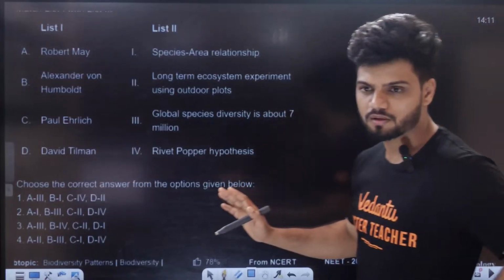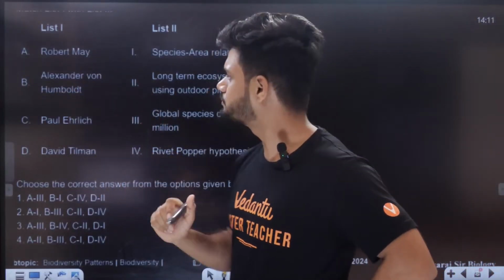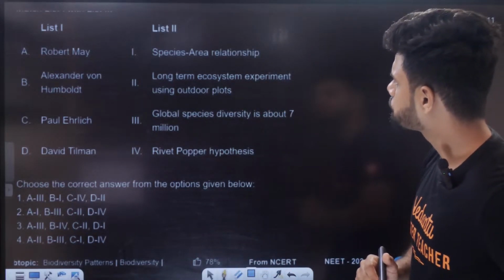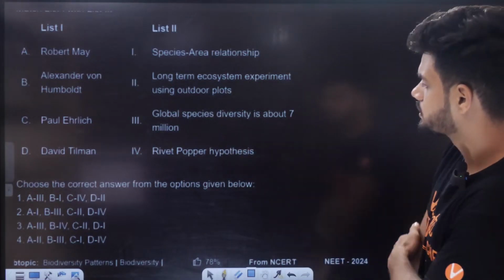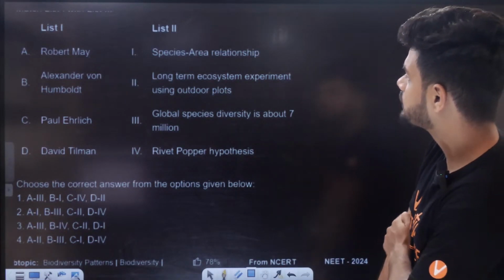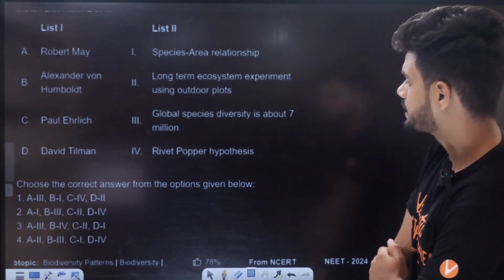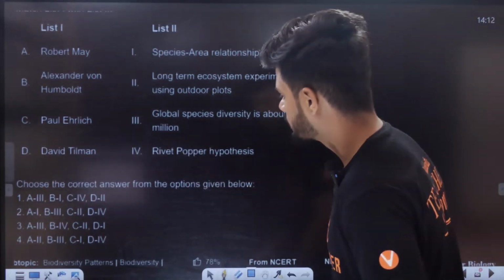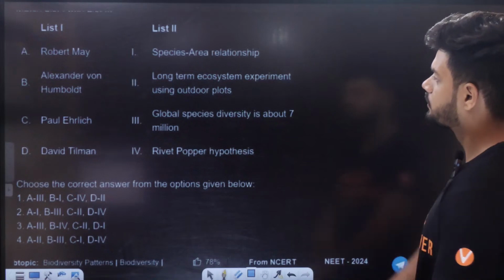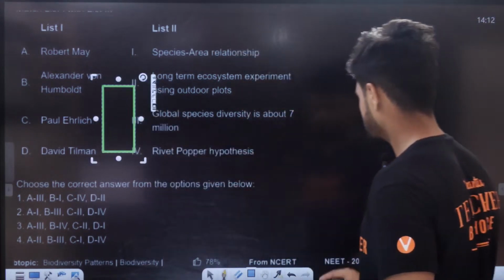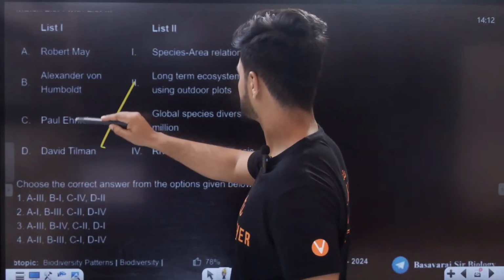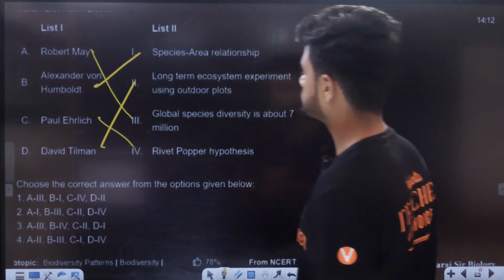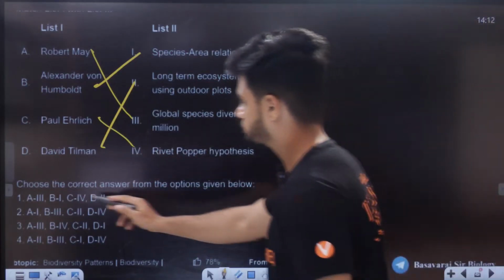One small question here, students. Based on all the scientists which we saw here, Robert May told us what, students, tell me? Robert May told us the global species diversity. Yes. A is 3. Alexander Humboldt, species relationship. B is 1. Paul Ehrlich, Rivet Popper hypothesis. C is 4. David Tilman, outer plants. So A is 3, B is 1, C is 4, option number 1.